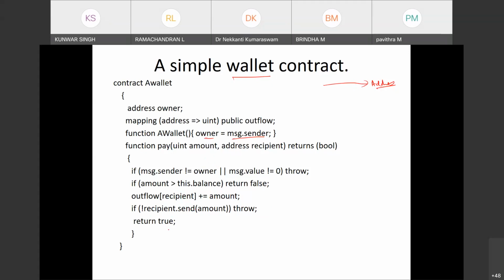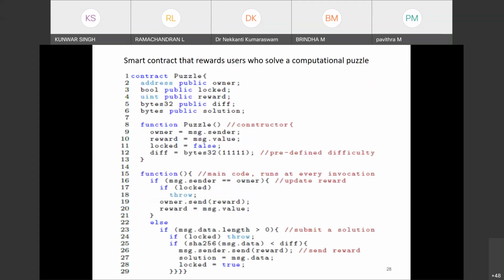Then this is the contract which you have seen, which solves the hash puzzle. It is a smart contract that rewards the user who solves the hash computational puzzle. Okay, so we have seen the puzzle.